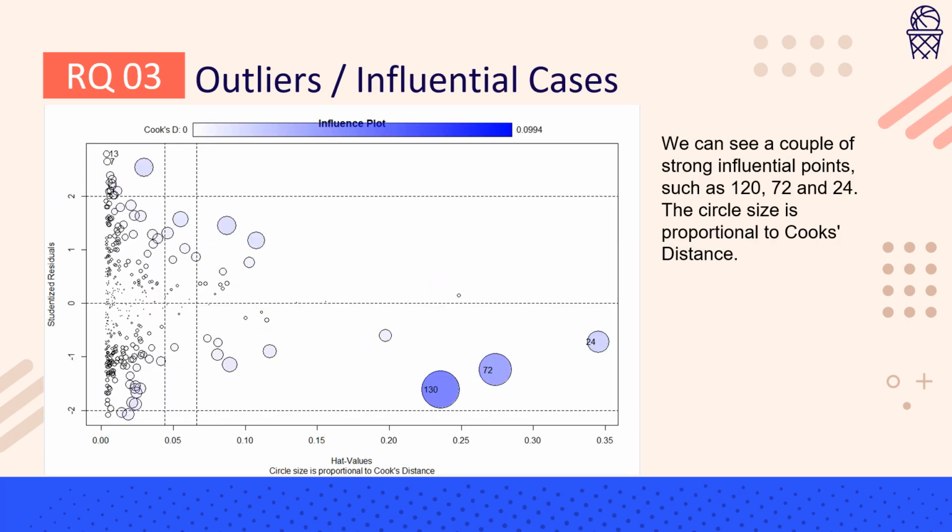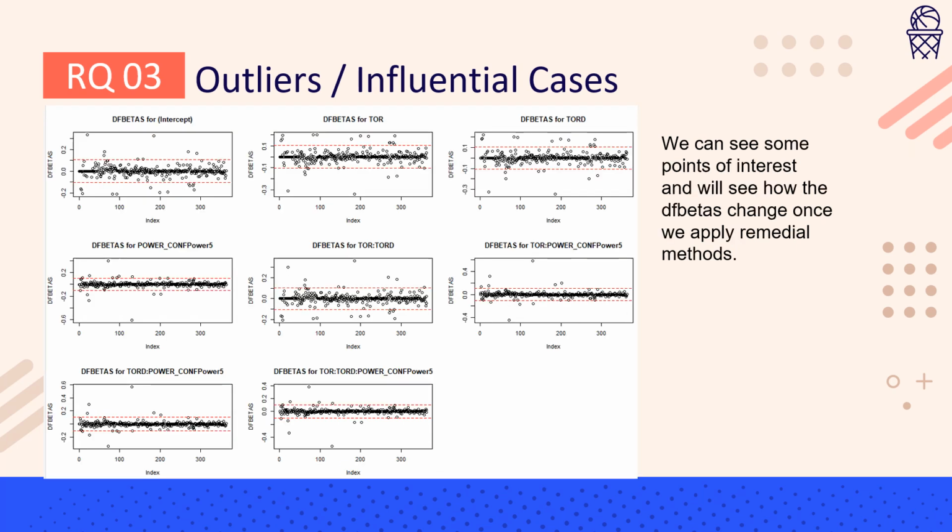We look at the outliers and influential cases next. Using the Cook's distance, we can see a couple of strong influential points at 130, 72, and 24. We will also be using DF betas to compare influential cases and outliers. We see that there are a couple of outlier cases using DF betas, and we will now try to apply remedial methods to see if we can address them.